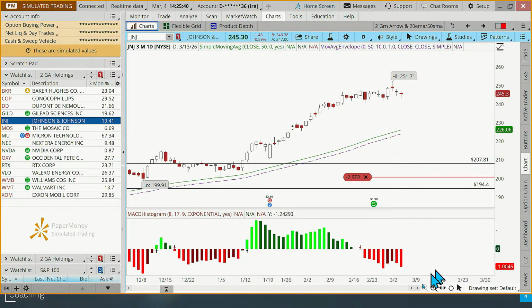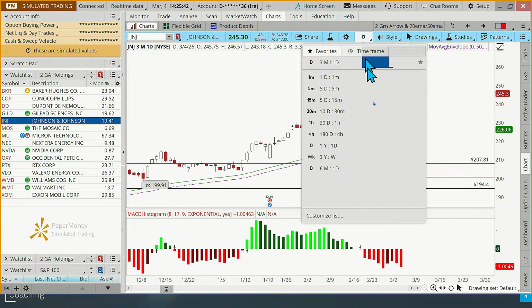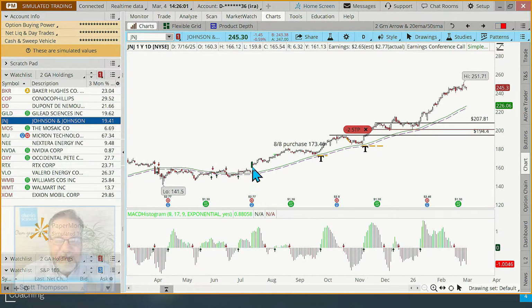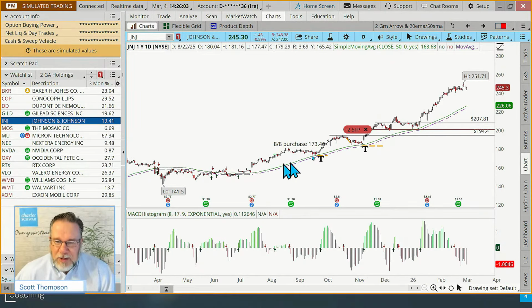And Johnson & Johnson, let me zoom out just real quick on this one, go out to a 1-year chart. This crossed the moving average back in July of 25. We bought it there on the 8th, although we could have bought it probably this day right there. That was really the first buy signal day, in my opinion, based on the rules that we're covering right now, about the 16th of July. But we're trying to catch this type of trend. I don't know if it'll keep going or not.